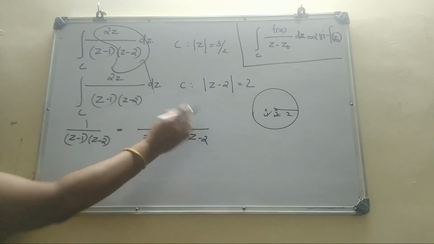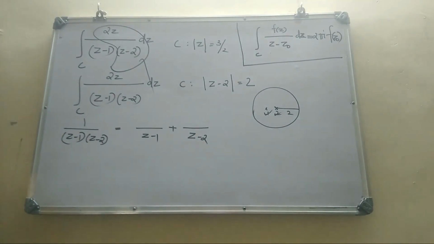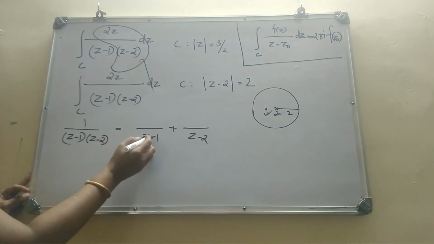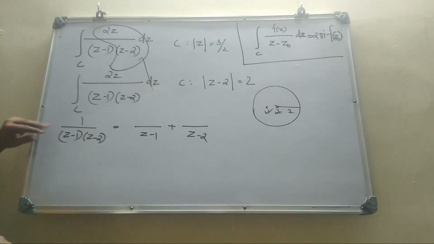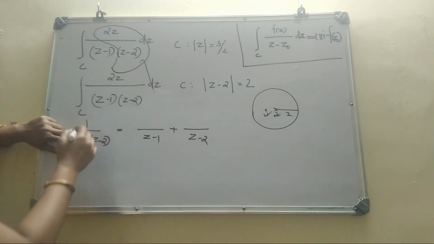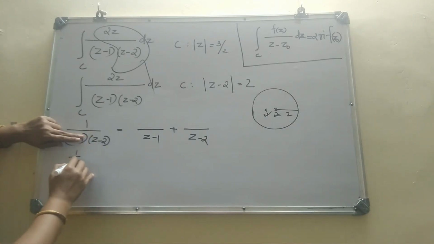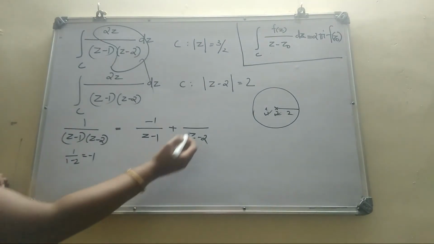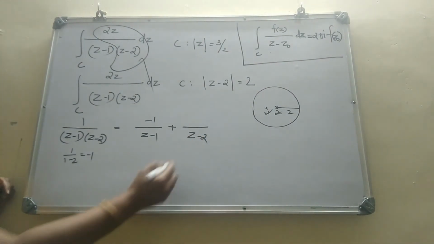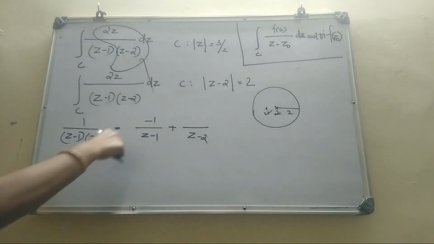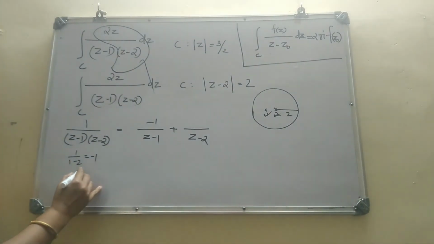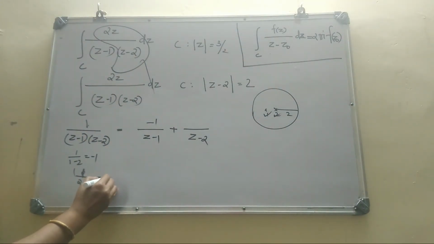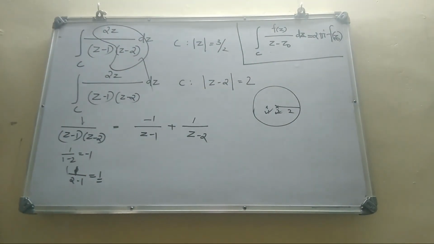Its partial fraction has numerators A and B. For finding A, the shortcut method is its denominator is 0 when z equal to 1. You put z equal to 1 in the left side except z minus 1. So 1 by 1 minus 2, that is minus 1. So A is minus 1. For finding B, its denominator is 0 when z equal to 2. So you put z equal to 2 here. Sorry, 1 by 2 minus 1, that is 1. So B is 1.